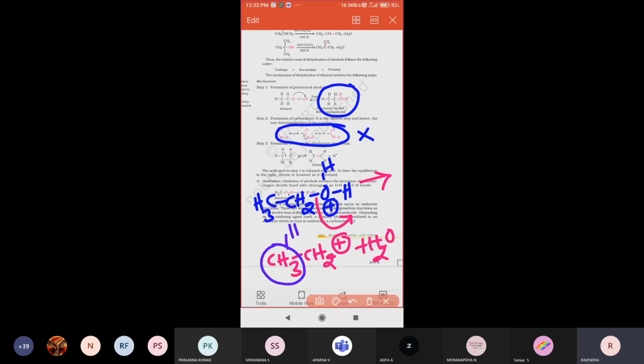Here one of the hydrogen atoms will be leaving. While leaving, this carbon atom will get a minus sign, so plus and minus will be there. Therefore, one new bond will be forming there. Simple, nothing more.